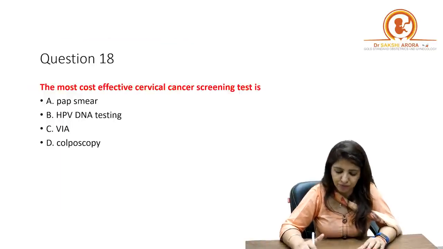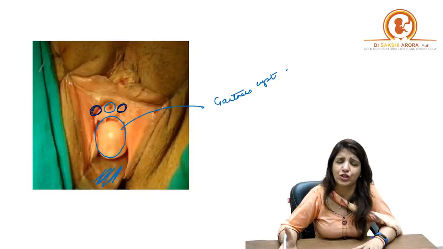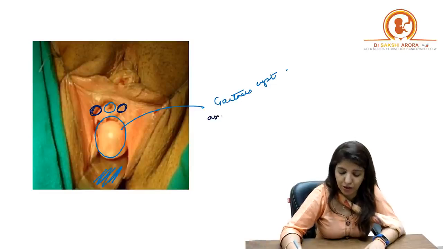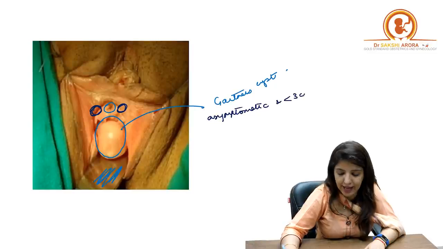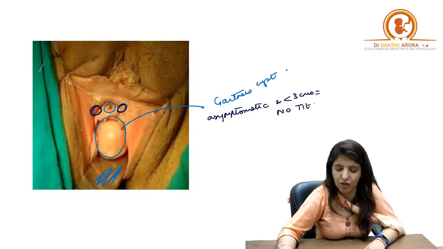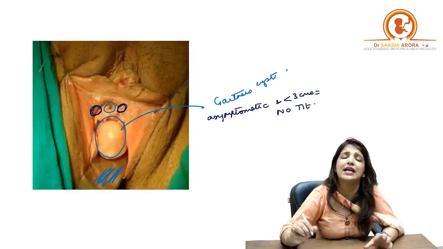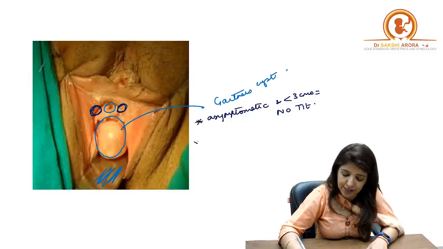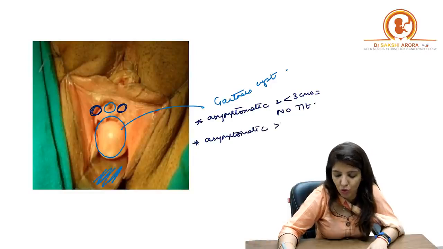Okay. Now, just before we go to the next question, one thing I want to tell you about the management of Bartholin cyst, because it has undergone an update. So remember, if a Bartholin cyst is asymptomatic and it is less than 3 centimeters in size, then there is no treatment you have to give. You just have to tell the patient that she should take sitz baths, no surgical treatment, right?